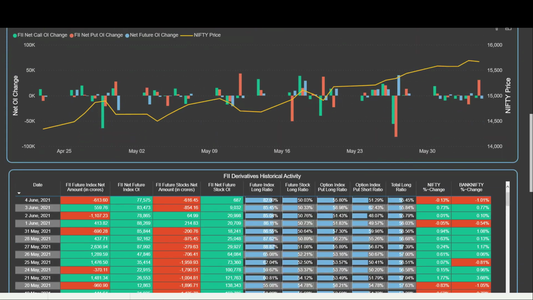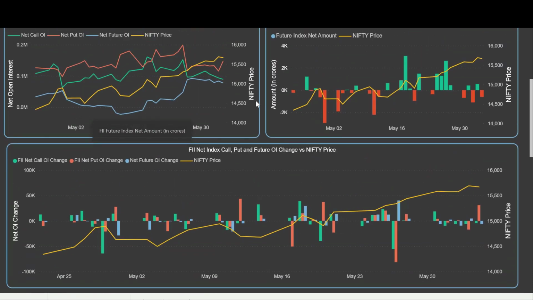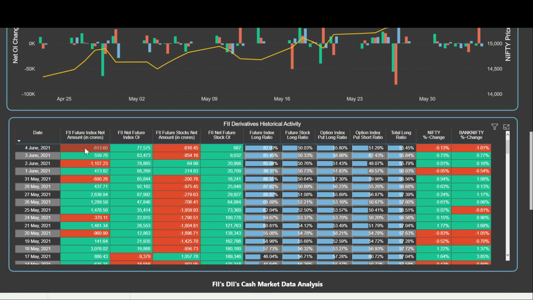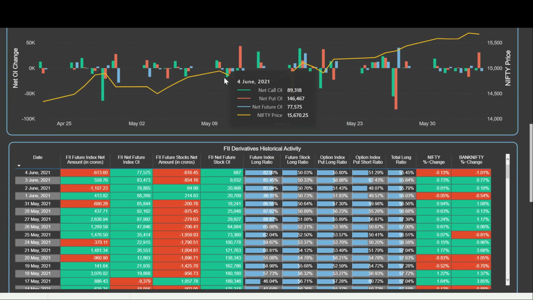And now friends, we come to our final table, which is again a very detailed table. You can see that this table is sorted, showing the last trading day on the top, and the first indicator is FII futures index net amount in crores. This is the same amount which we plotted here in this particular bar. Now we are plotting the whole picture, and you can see this number, then the FII net future index OI, which you have again seen in the line graph on the top. You can see 77575 net future OI. This is again this number.